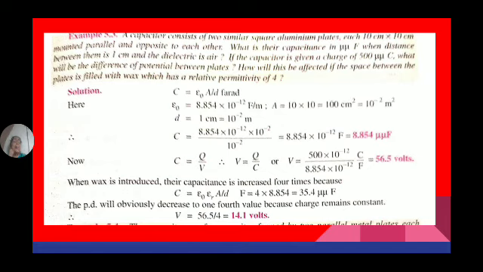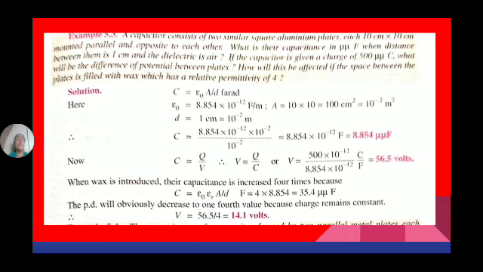It is kept in air, epsilon r equal to 1. So epsilon naught is 8.854 into 10 power minus 12, into, what is the area? 10 into 10, so 10 power minus 4. 10 cancels. We remain with 10 power minus 2 by distance, which is 1 centimeter, that is 10 power minus 2. So this is equal to 8.854 into 10 power minus 12 farads. Micro means minus 6, into minus 6 is minus 12, so microfarads.